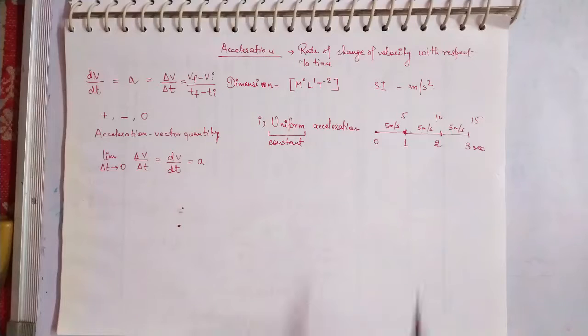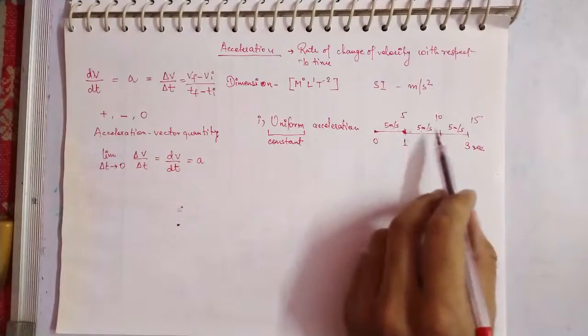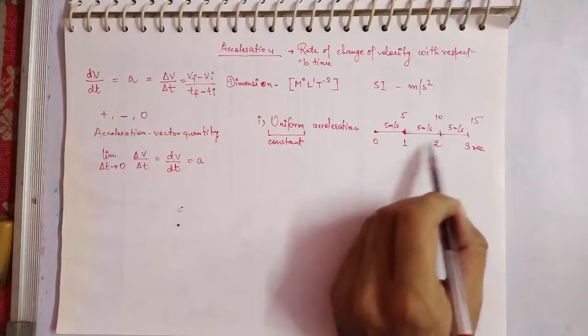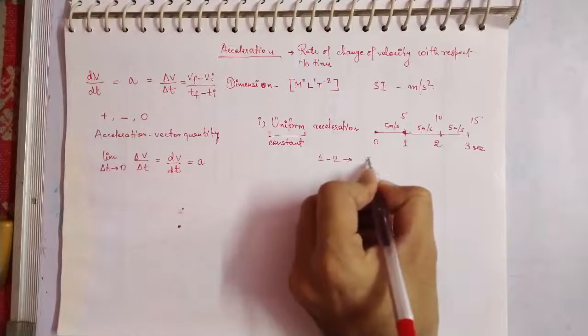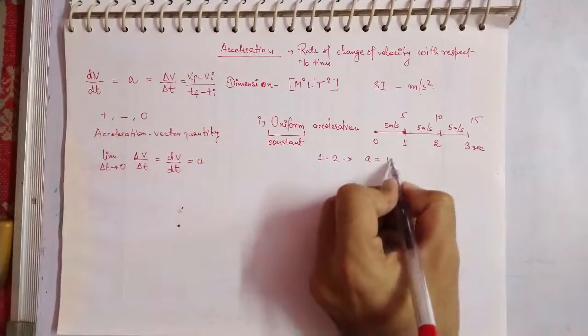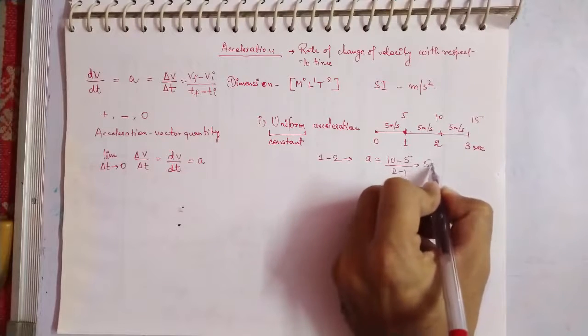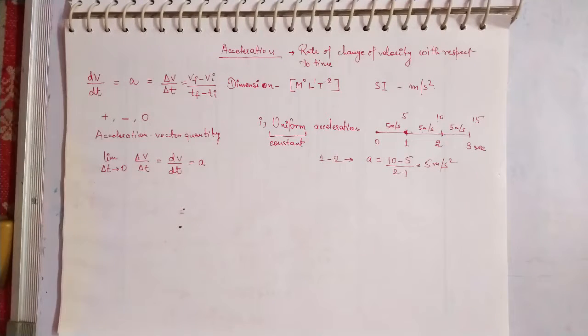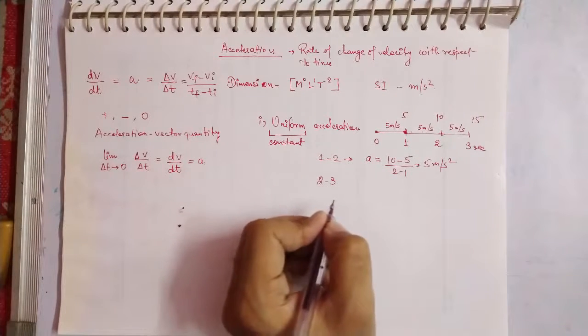Now if you calculate the acceleration, since the velocity is increasing by the same amount, for the duration between 1 and 2, let's write the acceleration. It will be the final velocity 10 minus 5 upon 2 minus 1, so that is 5 meter per second square. Similarly, you can also write for the duration between 2 and 3.